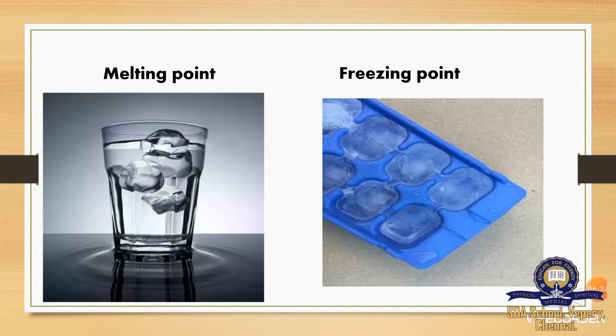So liquid is converted into solid, and the temperature at which liquid is changed into solid is said to be the freezing point. I hope you have understood the difference between melting point and freezing point. The melting point and freezing point will be same for solids. For example, water has 0 degree Celsius, that is the melting point is 0 degree Celsius, and freezing point is also 0 degree Celsius.